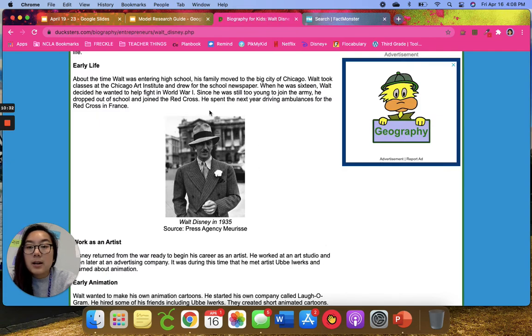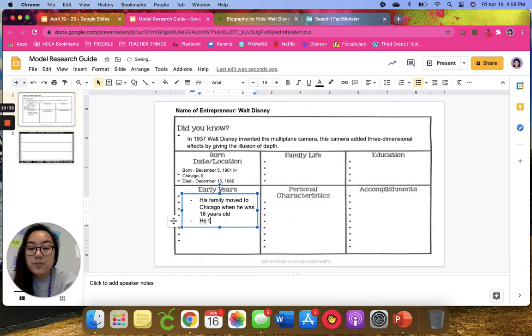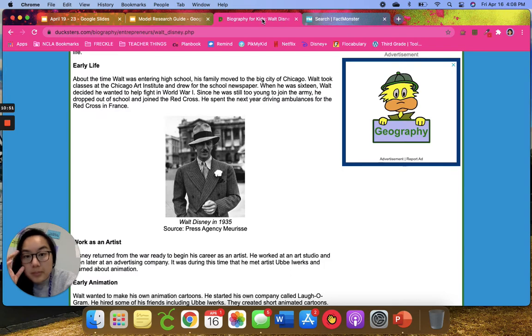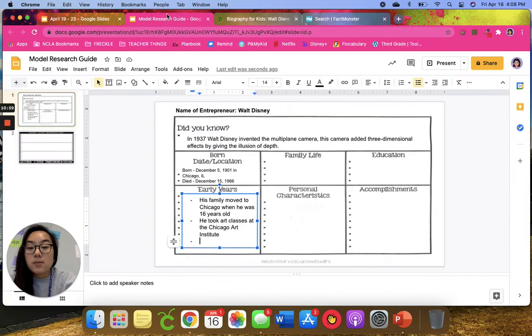I can add that he took art classes at the Chicago Art Institute. And he wanted to help fight in World War I, but because he wasn't old enough, he joined the Red Cross.